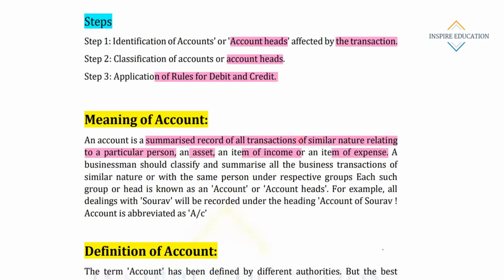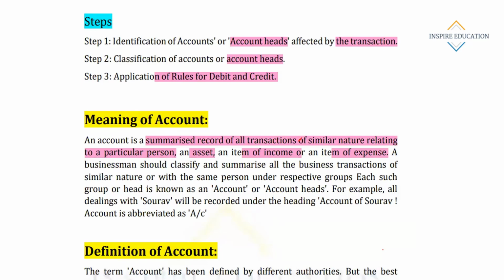Suppose I am recording the daily expenses on wages. Suppose today I am paying 1000 rupees as wages. Tomorrow I am paying 2000 rupees as wages. Day after tomorrow I am paying 3000 rupees. Like this, in a particular month or in a period, I have paid wages several times. Then all these things I will put together under a common head of account that is called wages account. Okay, this is the meaning of account. It is just a summarized record of all transactions of similar nature.